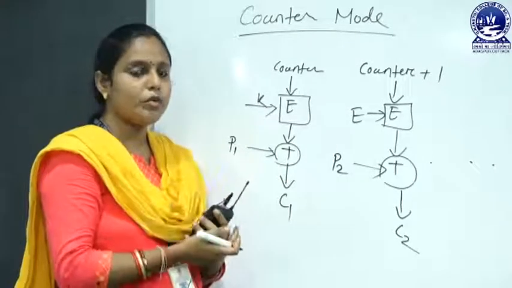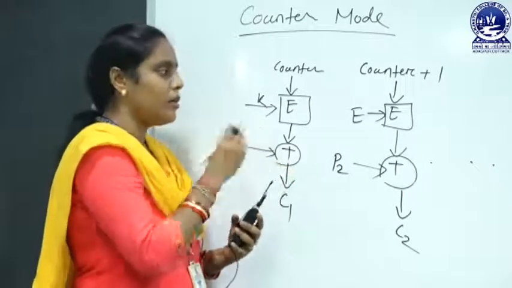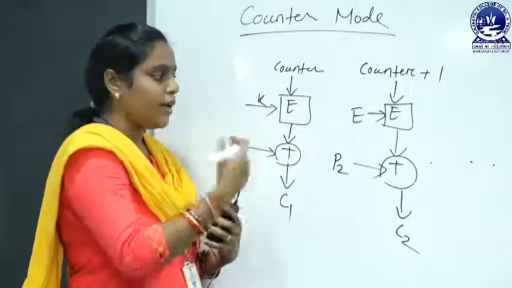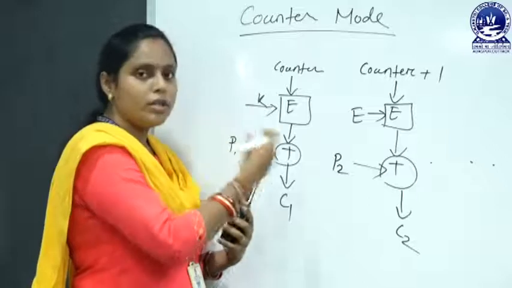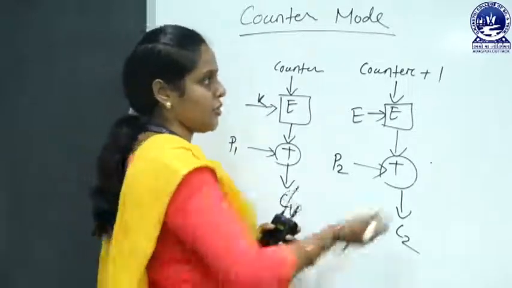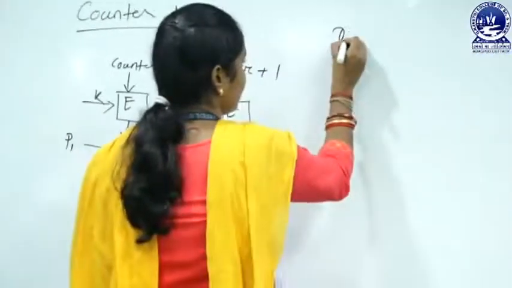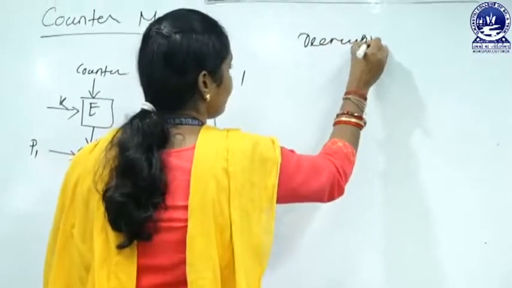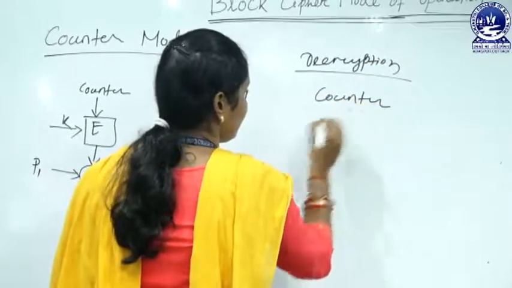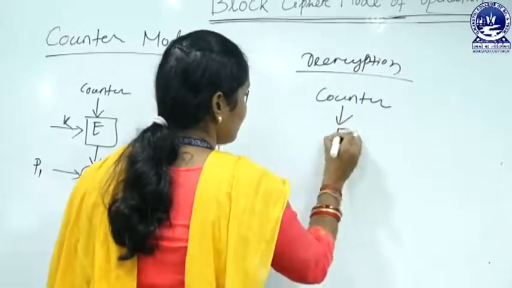The decryption process is similar, but here you use the ciphertext and then you exclusive OR with the counter value. Now look at the decryption process. For the decryption process, you take the counter, then you use the encryption algorithm.